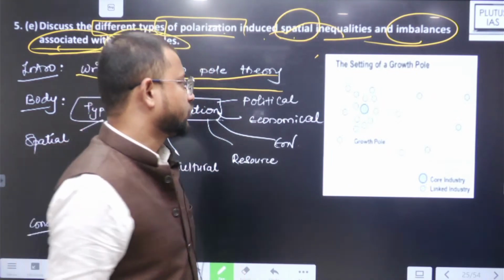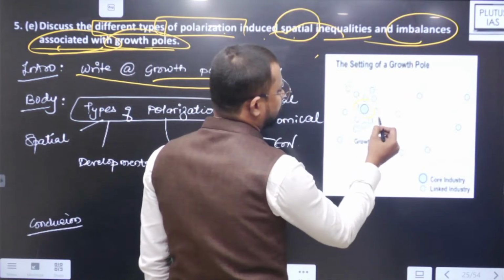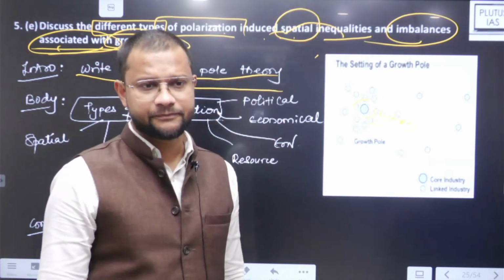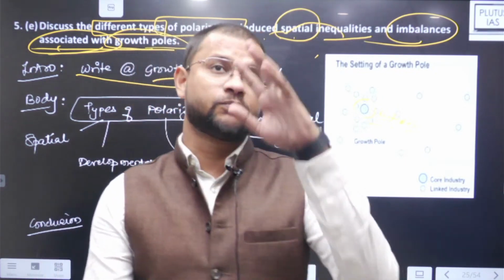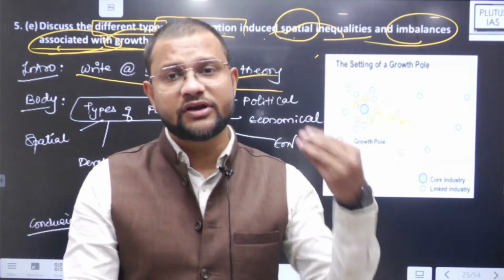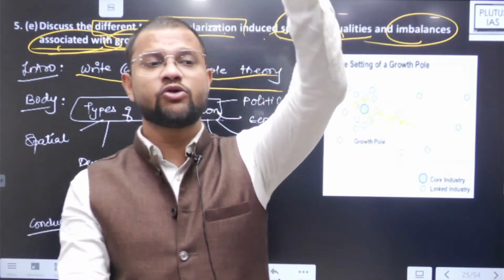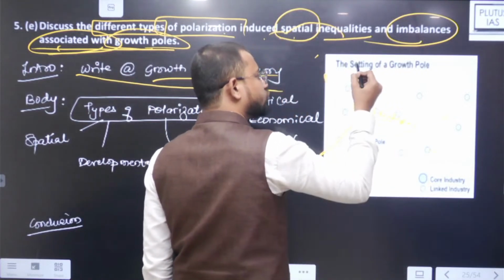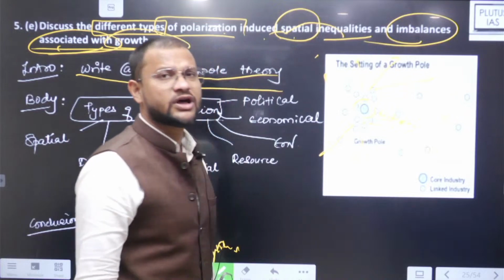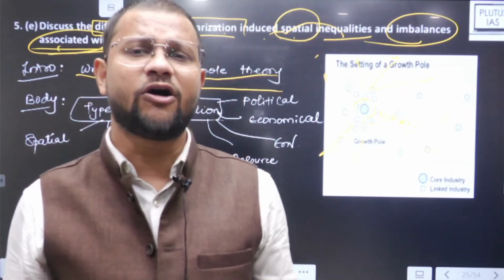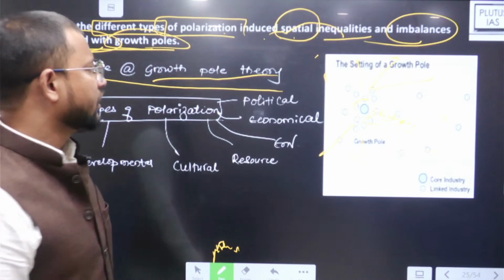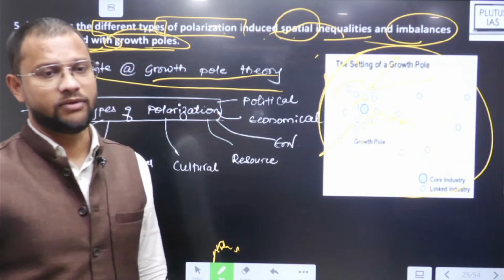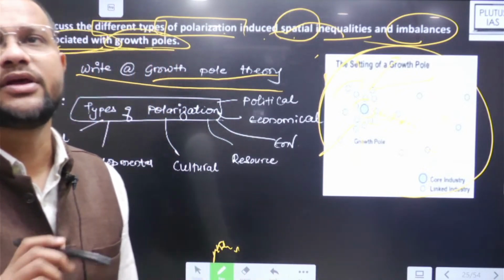Suppose, for example, in the second Five-Year Plan the Government of India identified the Chota Nagpur Plateau region as a potential center, where resources are more and there is growth potential. So allow the resources to grow there, so that if Chota Nagpur Plateau grows, later regions could be developed. In the Chota Nagpur Plateau, Bokaro, Dhanbad, Durgapur, Rourkela, all those are growth pole centers. So this development happens, and then ultimately after some time the whole region will be developed. That is what the growth pole theory is.